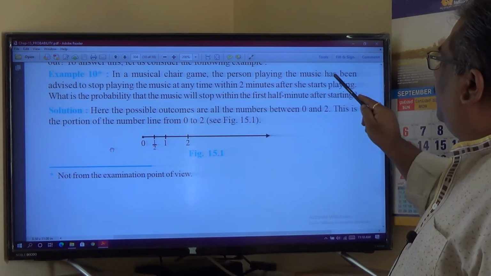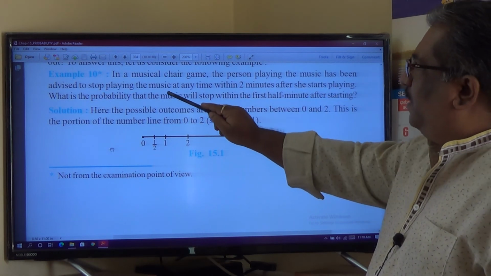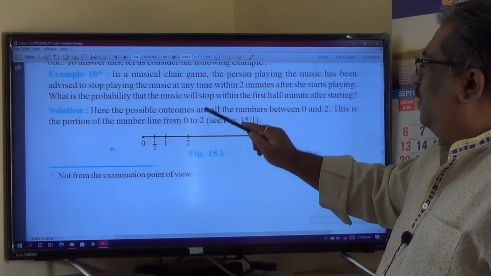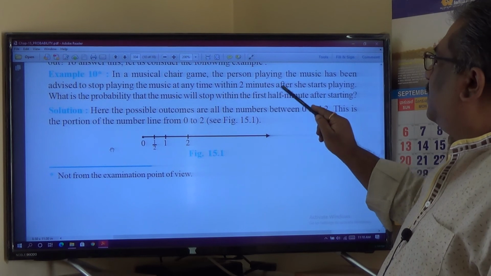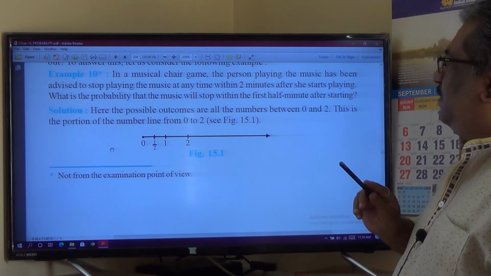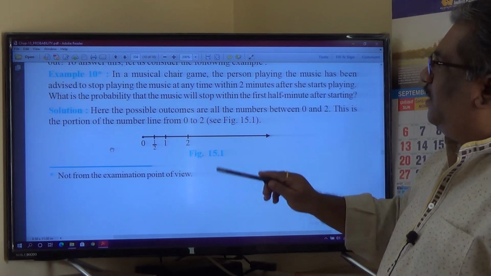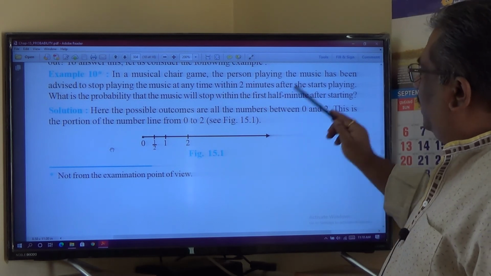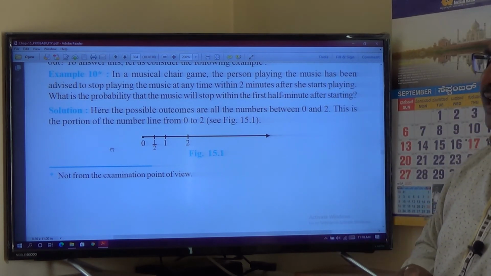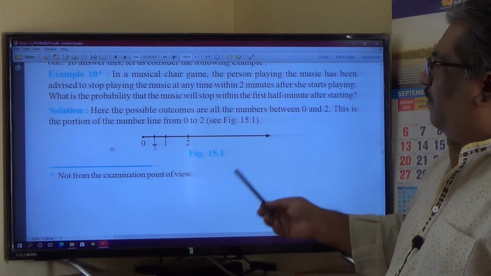The person playing the music has been advised to stop playing the music at any time within the 2 minutes after she starts playing. What is the probability that the music will stop within the first half minute itself from the starting? Let's see how it is solved.